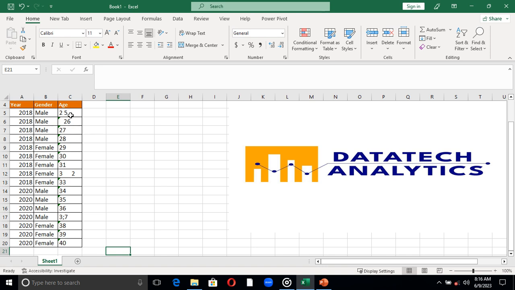If you see this 25, it is preceded with an apostrophe, and as we always say, it is not often that we will have clean data. So you have to get your data cleaned before you start analysis. For instance, if I want to compute the average of all this data, it will not be easy because it does not recognize this as 25. And you can check it.